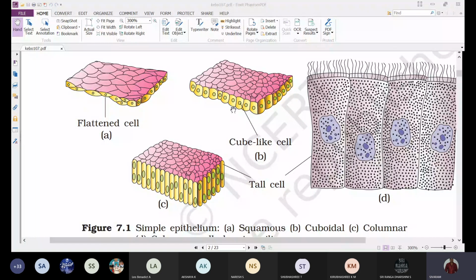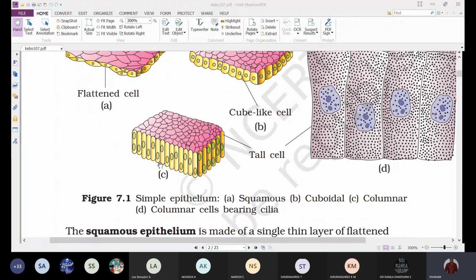The cells present in this epithelium are in the shape of a cube. That's why we call it a cuboidal epithelium. And here we can see the cells are long and slender like a pillar. That's why this is called columnar epithelium. We can see the picture here.